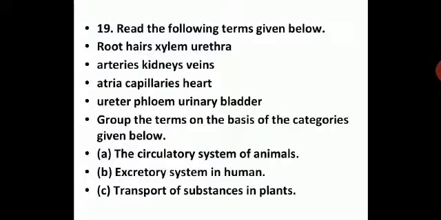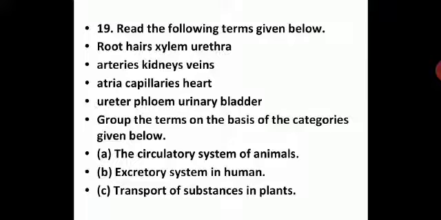Next, read the following terms given below. You have to read the terms given below and group the terms on the basis of the categories given below. So let us see: root hairs, xylem, urethra, arteries, kidneys, veins, atria, capillaries, heart, ureter, phloem, urinary bladder. Now you have to group the terms on the basis of the categories given below.